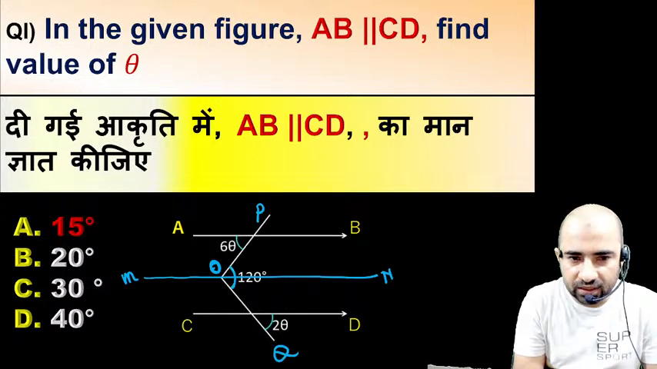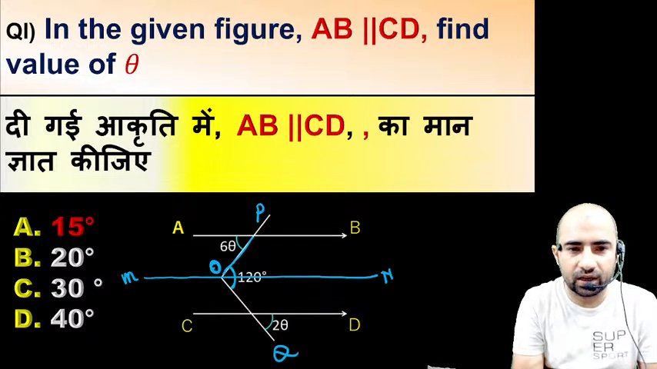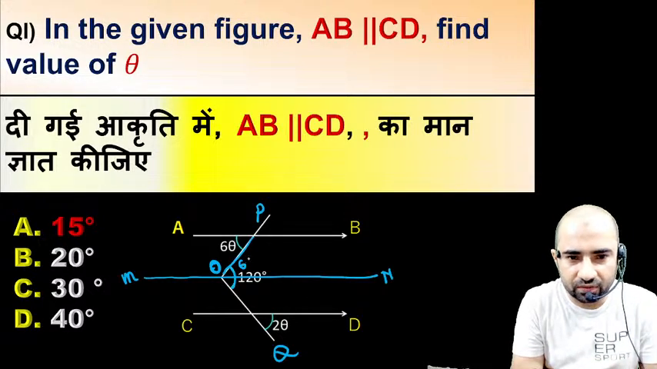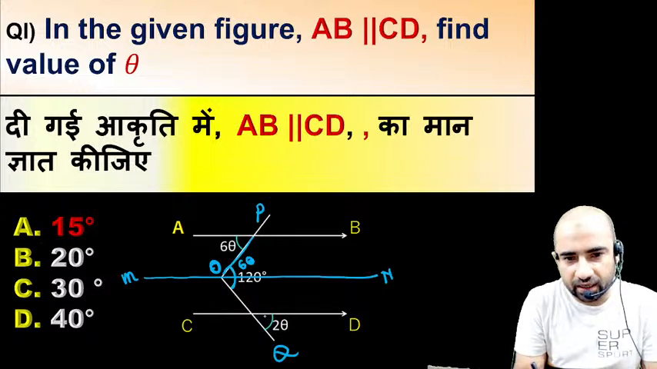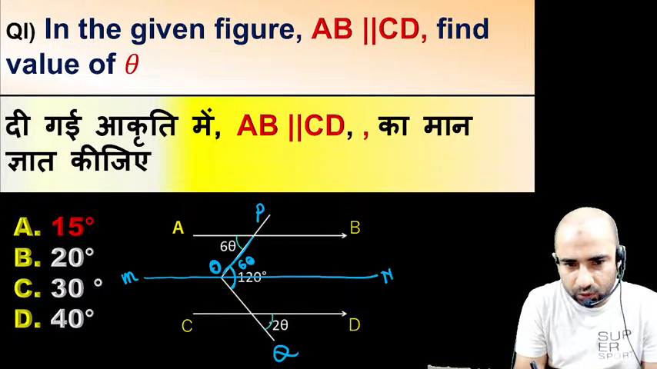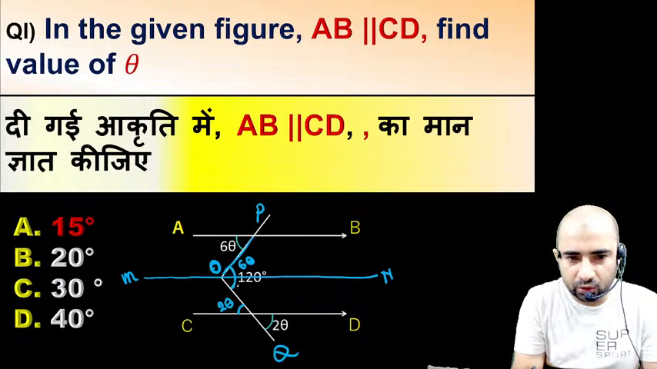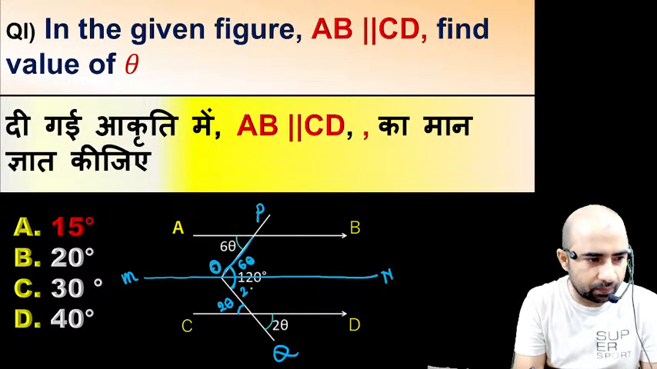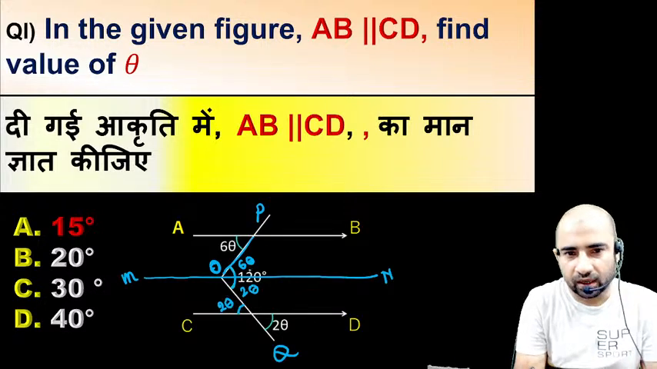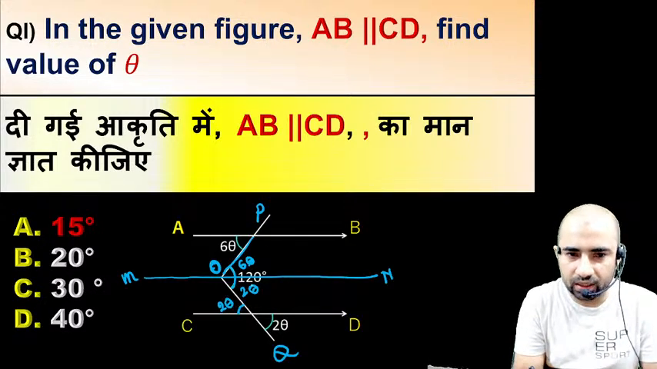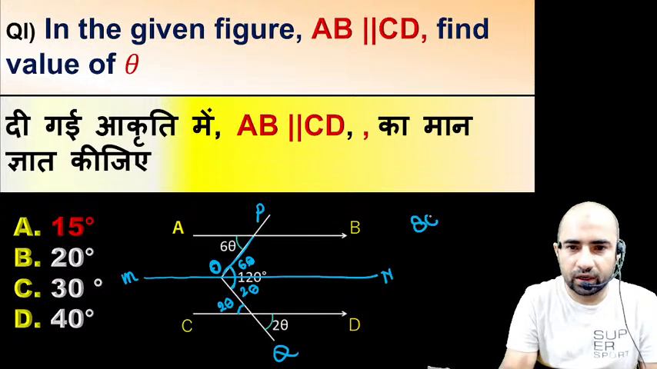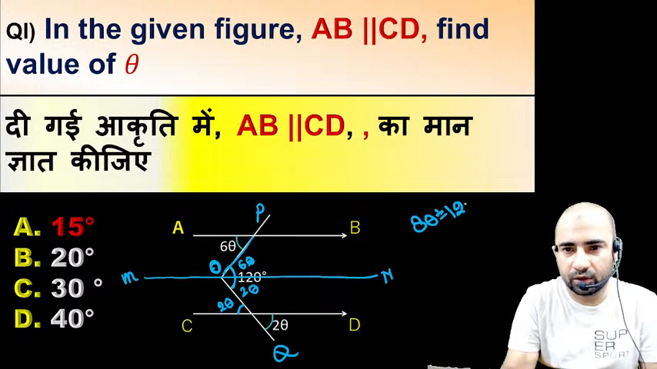Right, now if this angle is 6 theta, then by applying the property of alternate angles, this will also be equal to 6 theta. And now you can see here, if this angle is 2 theta, then this angle is also 2 theta, vertically opposite angle. If this angle is 2 theta, then again due to the alternate angle property, this angle is also 2 theta. Now 6 theta plus 2 theta, and this total angle is 120. So this will give you 8 theta. 8 theta is equal to 120, then theta will be equal to 15 degrees.